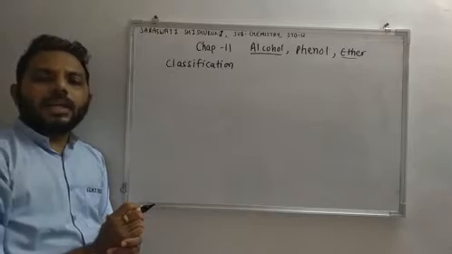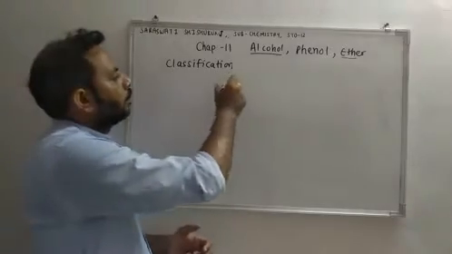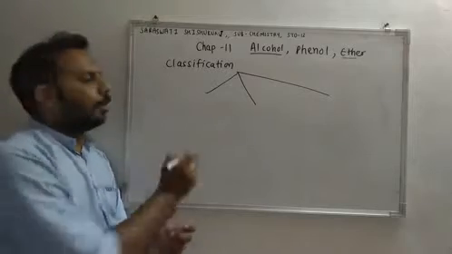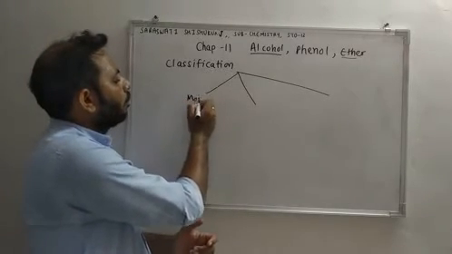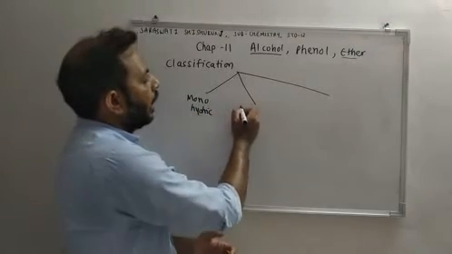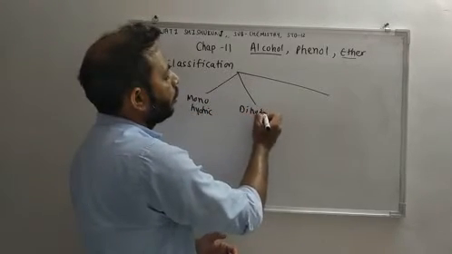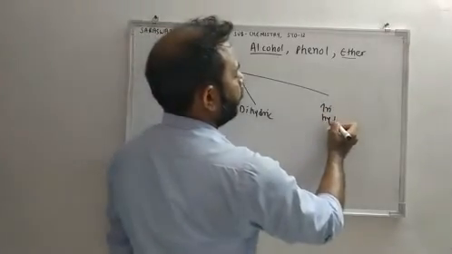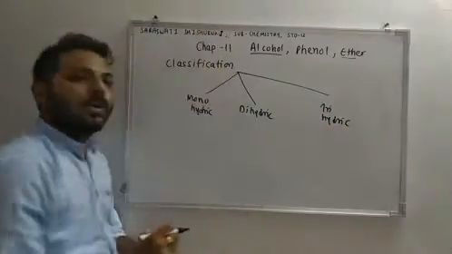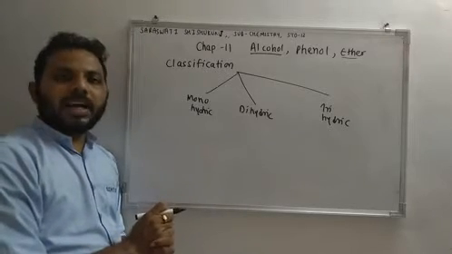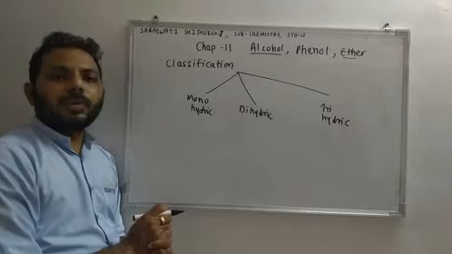Basically alcohols are classified into 3 or 4 categories: monohydric, dihydric, trihydric or polyhydric.